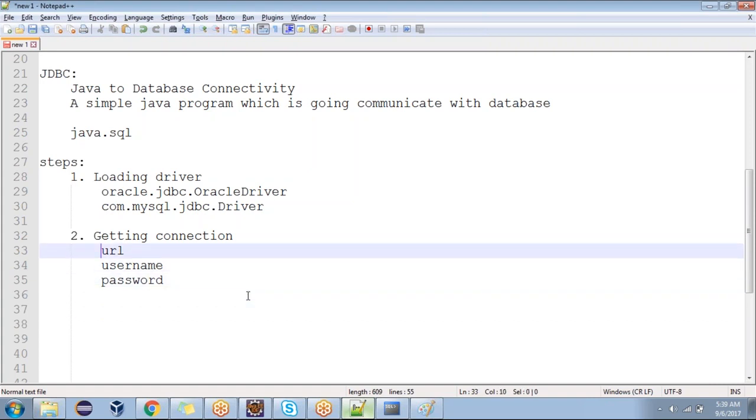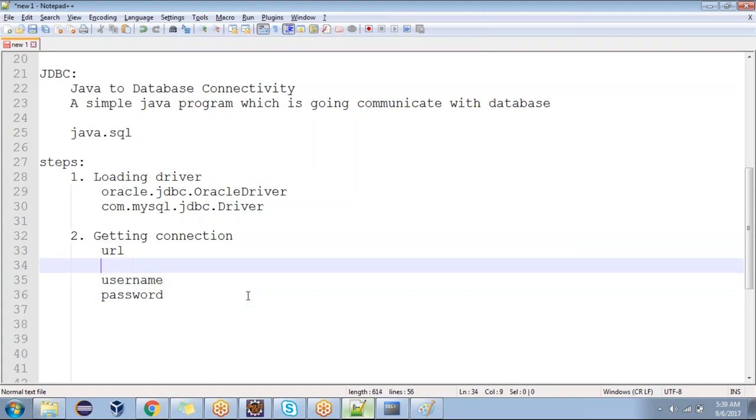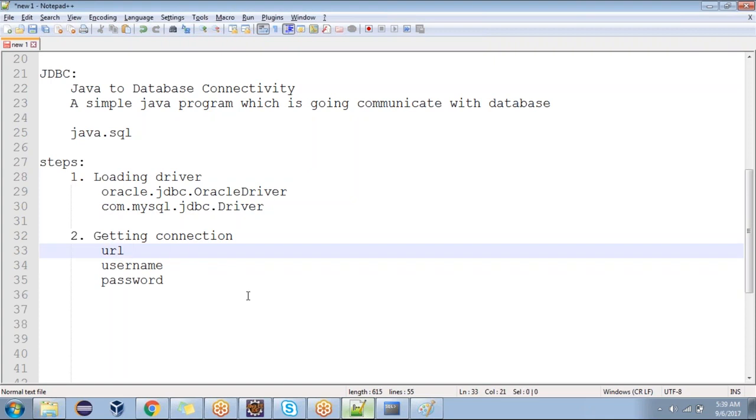This URL will contain different kinds of parts. One is called protocol. The second one is the type of the driver. This type of driver is only for Oracle but not for MySQL.